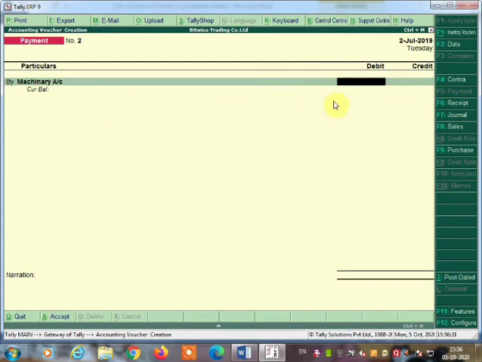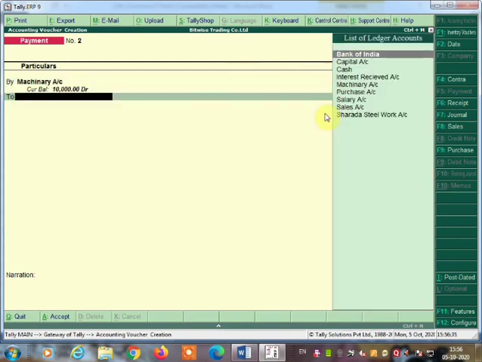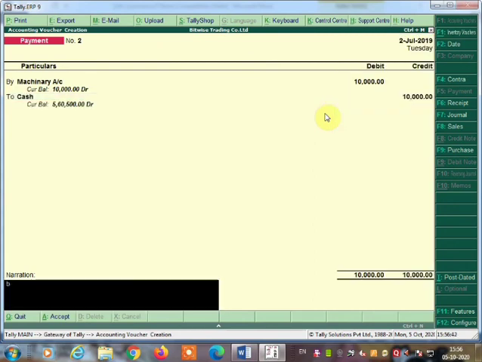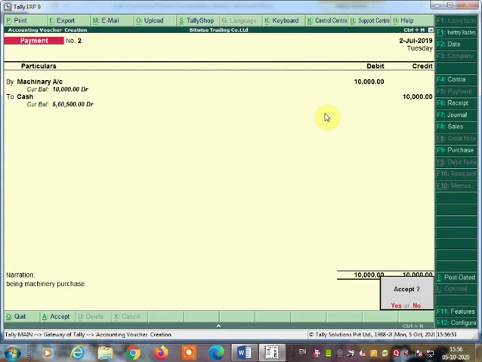So machinery account how much? 10,000 machinery. Okay, to cash. So here the cash account, to cash, narration being machinery purchase. Accept the voucher by clicking on S or press the enter key.